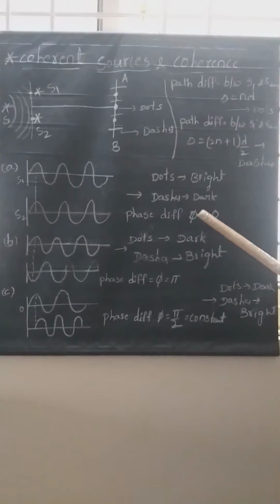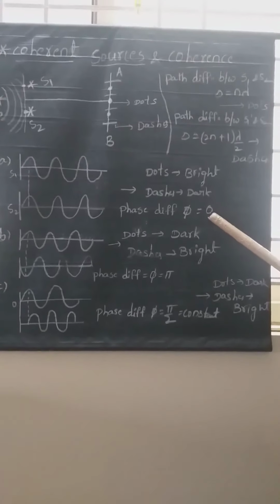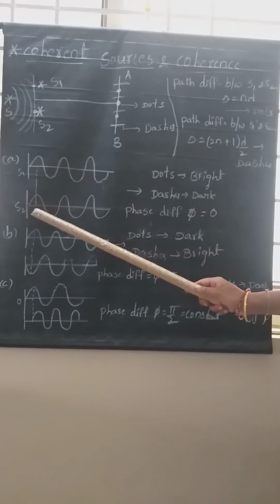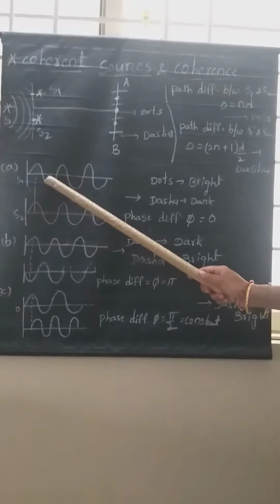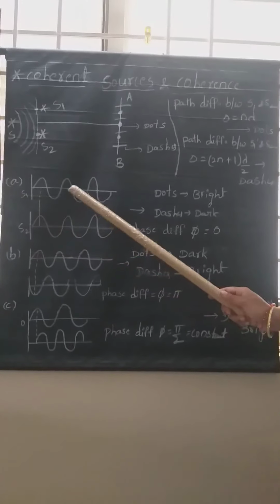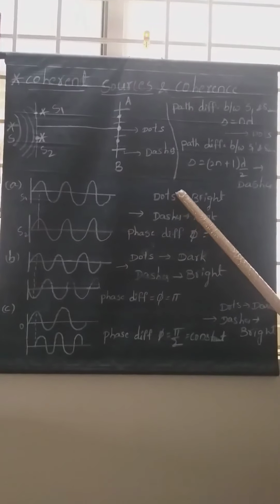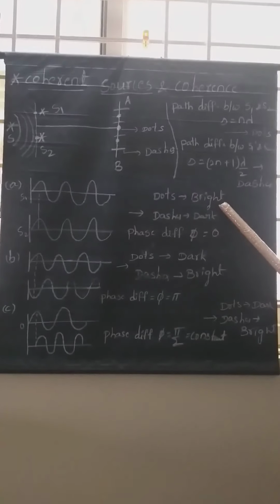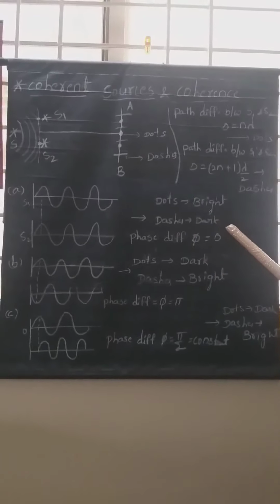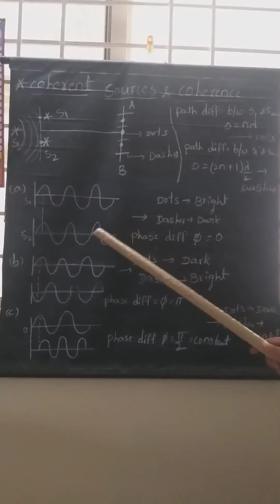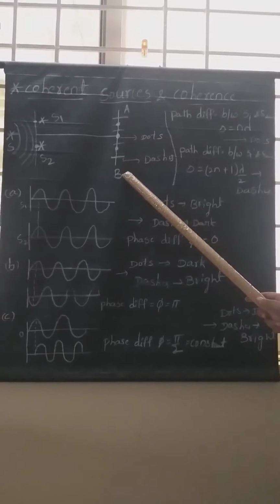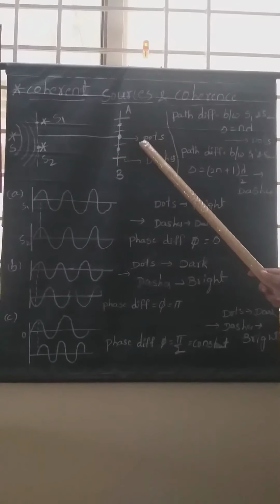If the phase difference between them is equal to 0, at that time the crest of one wavefront will fall on the crest of another wavefront, and troughs will fall on troughs. At that time, the dots will carry bright fringes and the dashes will carry dark fringes. At that time we can expect stationary interference to take place.